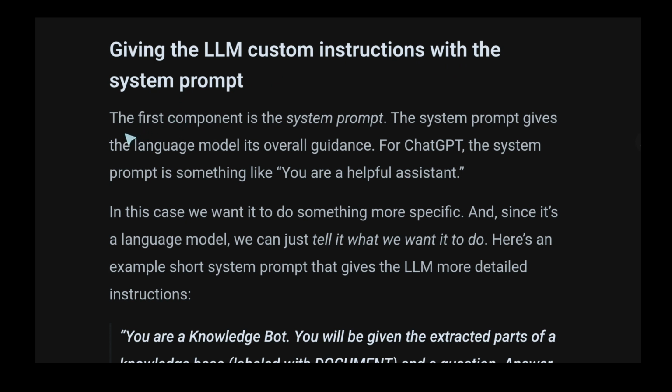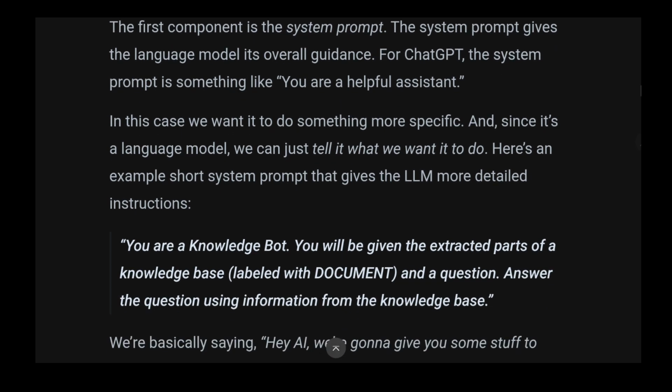The first component is the system prompt. The system prompt gives the language model its overall guidance. In ChatGPT, the system prompt is something like a helpful assistant. In this case, we want it to do something more specific, and since it's a language model, we can just tell it what we want it to do.